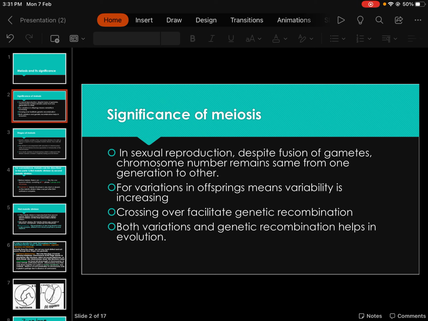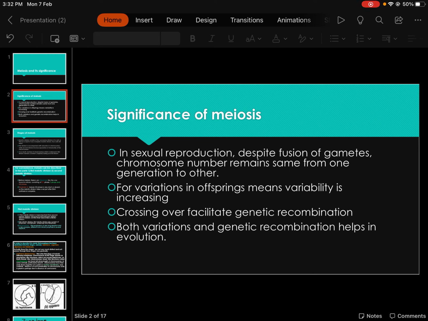The second thing is variation, which means difference among the individuals of the same species. You know that if one couple has two or three children, all of them will have many things similar to each other, but many things different from each other. So the siblings of the same species which have differences among them, that is called variations.